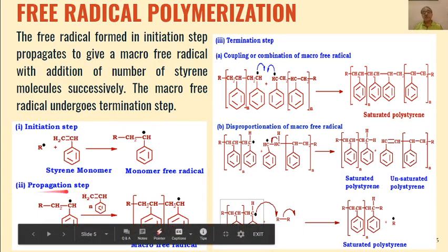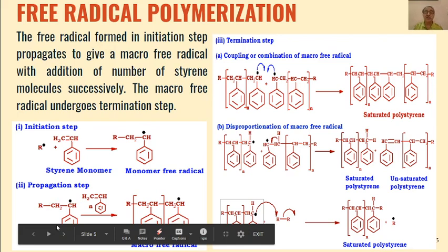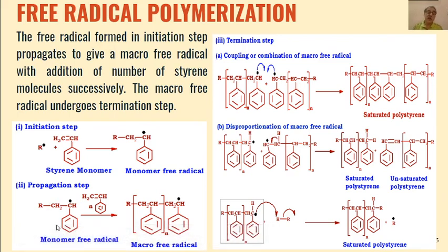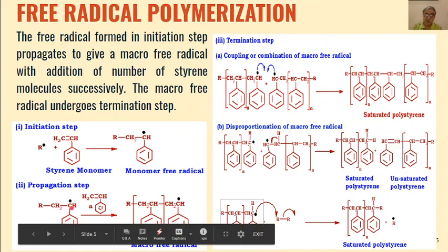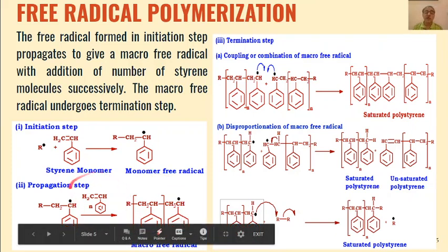Then the second step is the propagation step. In the propagation step, the monomer free radical which was formed in the initiation step will interact with n number of monomer units, and at each step this free radical will add to this carbon, and the length of the free radical chain will go on increasing till n number of monomer units are added to the free radical to give us this type of free radical, and this free radical is called a macro free radical.